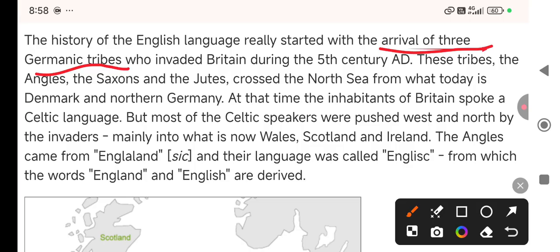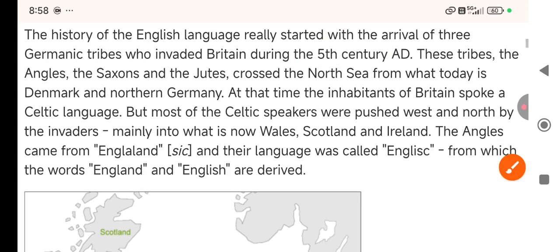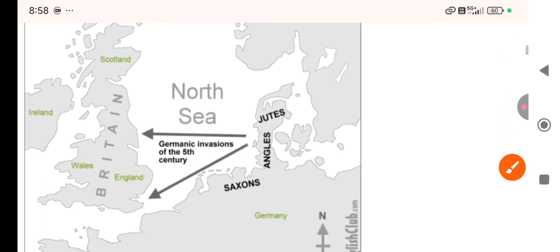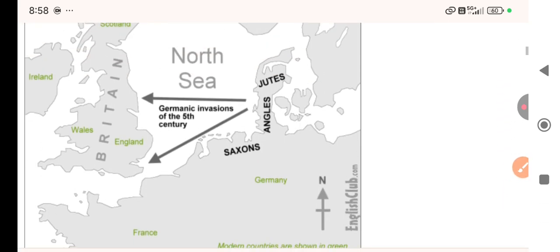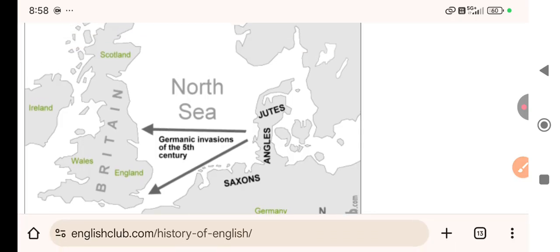We can say the proof comes from here, that three Germanic tribes first invaded Britain during the 5th century AD, right? This is the first step. So here in this map, I would like to show you the three Germanic tribes.